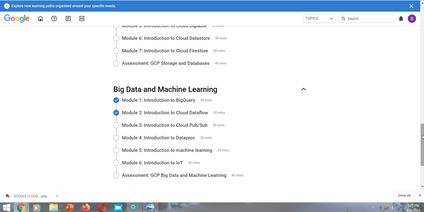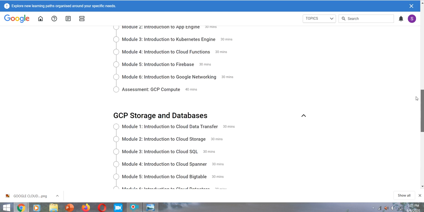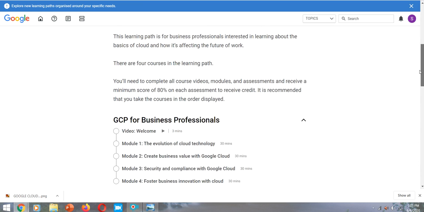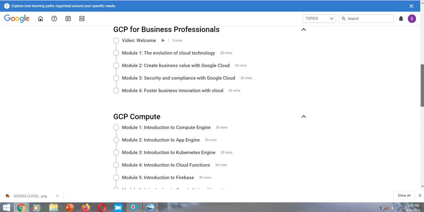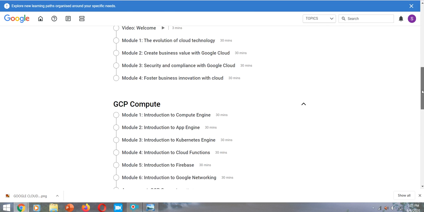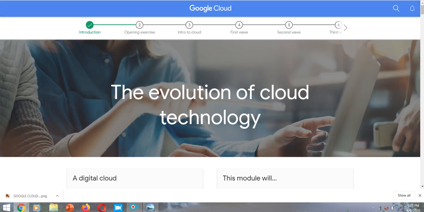Big data and machine learning also play a major role in today's technology, and this course certification is helpful for you. Google is basically a very renowned web search company. I think you all know about it. This course will be very helpful for you, and you just have to score 80% or above in all these modules, and after scoring this you will get the certificate. You have to read every single assignment for this course.